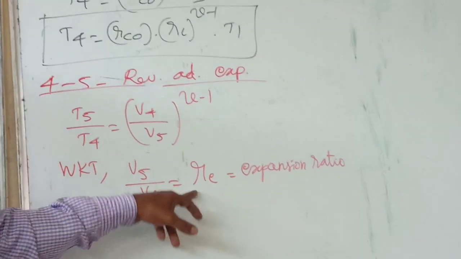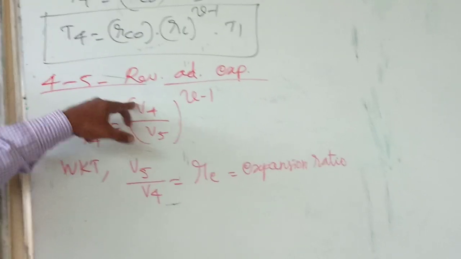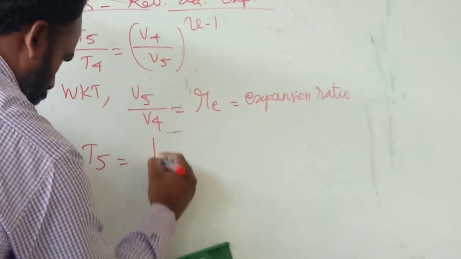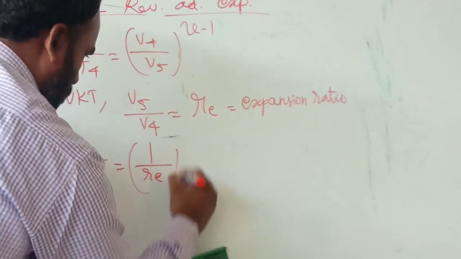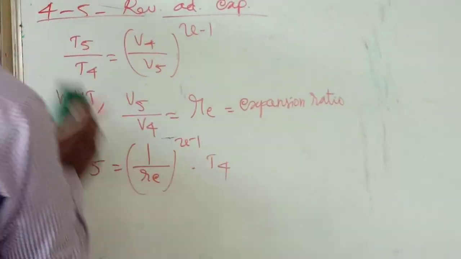Now we can substitute here. Since in the equation we have V4 by V5, we will get the reciprocal: T5 equal to 1 by RE power gamma minus 1 into T4.